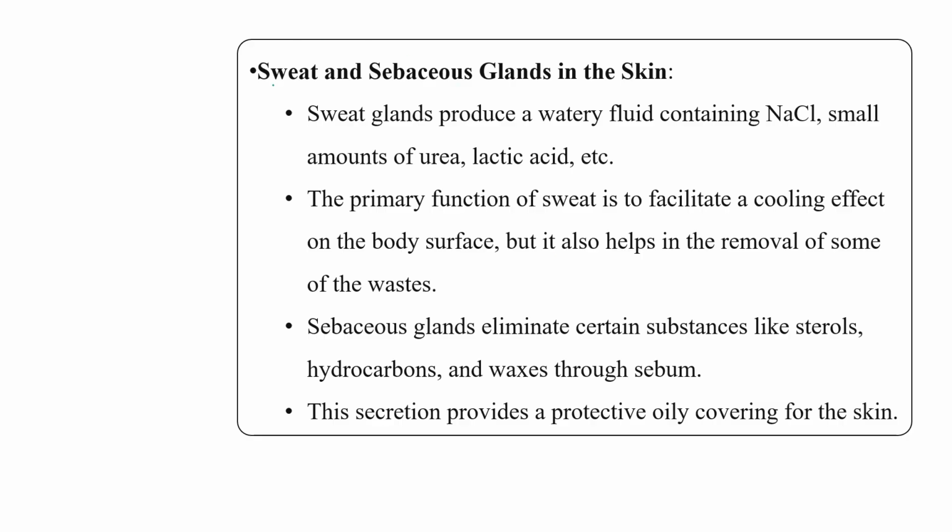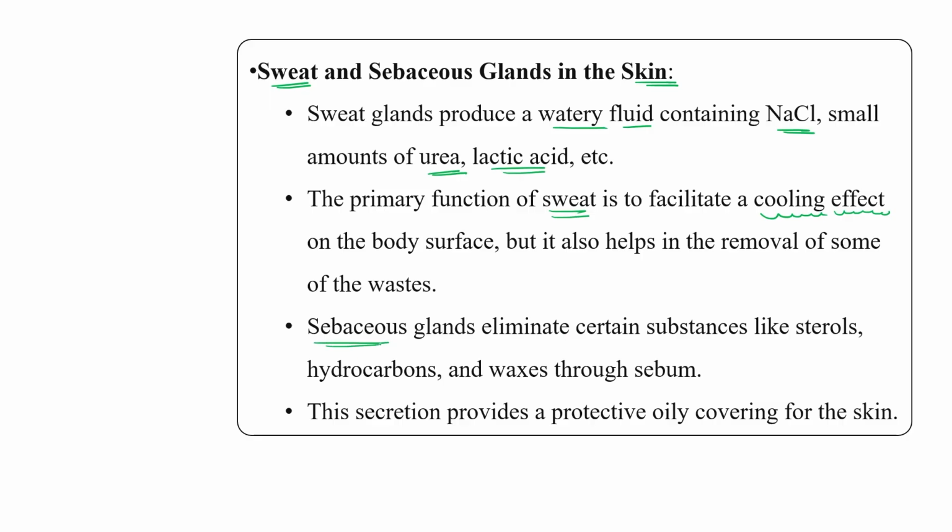Third one is the sweat glands, which are present in our skin, along with sebaceous glands. The sweat glands produce a watery fluid which contains NaCl, a small amount of urea, and a small amount of lactic acid. The primary function of sweating is cooling our body, but it also helps in the removal of waste like NaCl, urea and lactic acid.